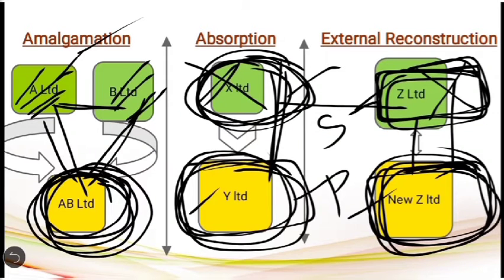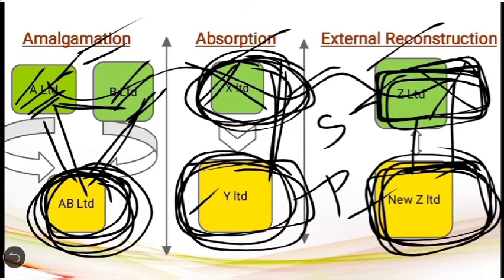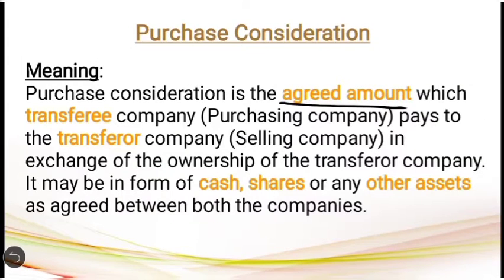We have seen in the previous slide, whether it is amalgamation or absorption or external reconstruction, these selling companies are selling their business to the purchasing company. So will the selling companies sell their business free of cost? No. They have to get something in return for selling their business or for transferring their ownership to the purchasing company. That consideration is called purchase consideration or sale consideration. So purchase consideration is the consideration which the purchasing company has to pay to the selling company for acquiring their business or for acquiring their ownership. Okay, so that is the meaning of purchase consideration.